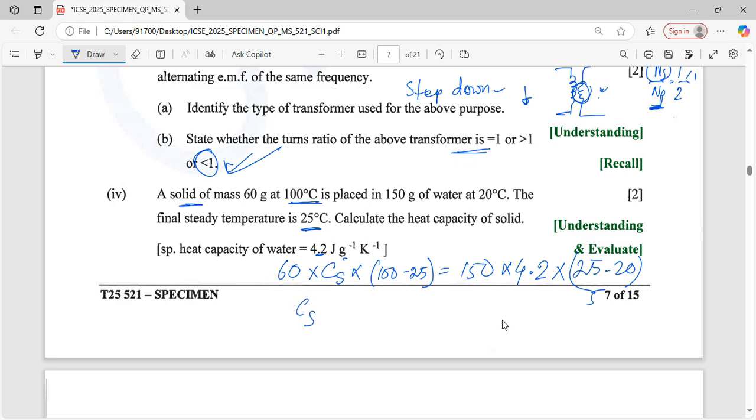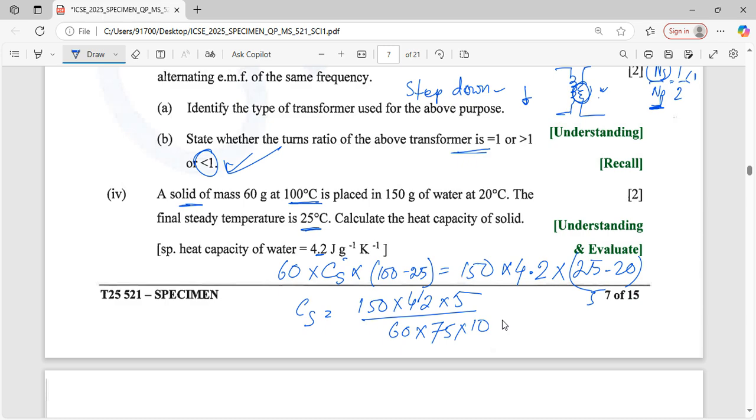So C_s is equal to 150 into 4.2 into 5 divided by 60 times 75. The point cancels, and we get 10 here.